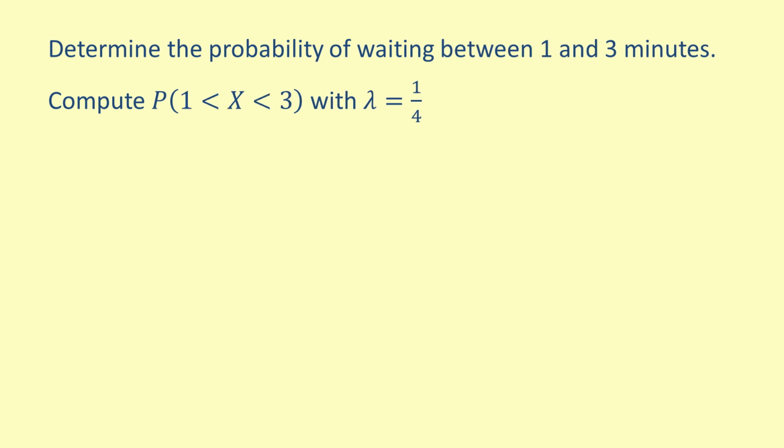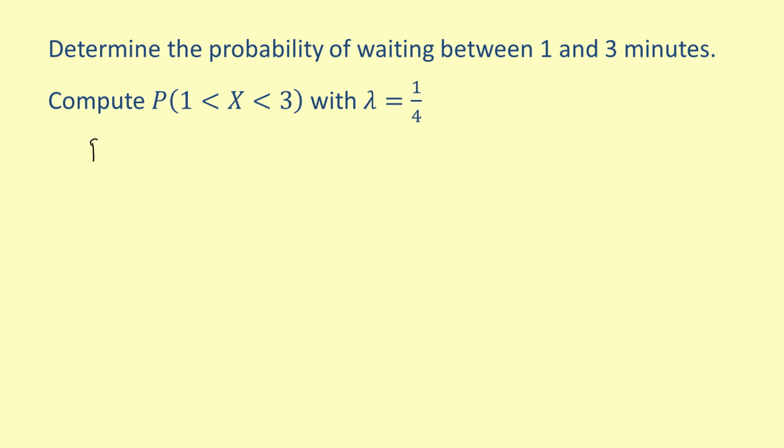Finally, find the chance of waiting between 1 minute and 3 minutes. Calculate the probability that 1 is less than X is less than 3 with the parameter lambda equals 1 over 4. Notice that this is the complement of the probability of waiting less than 1 minute or more than 3 minutes.